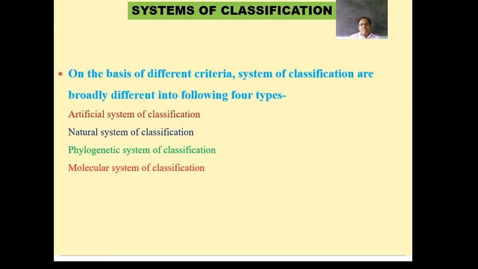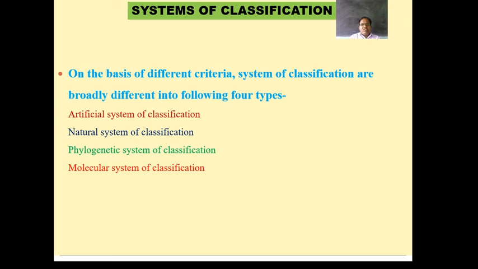On the basis of different criteria, systems of classification are broadly classified into four systems: the artificial system of classification, which was proposed by Carl Linnaeus; the natural system of classification, proposed by Bentham and Hooker; the phylogenetic system of classification, proposed by Engler and Prantl; and the molecular system of classification, proposed by different groups of workers.